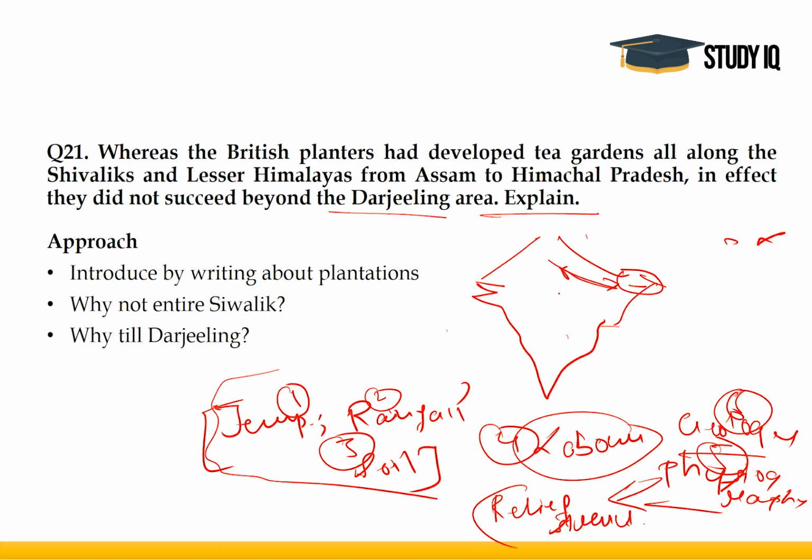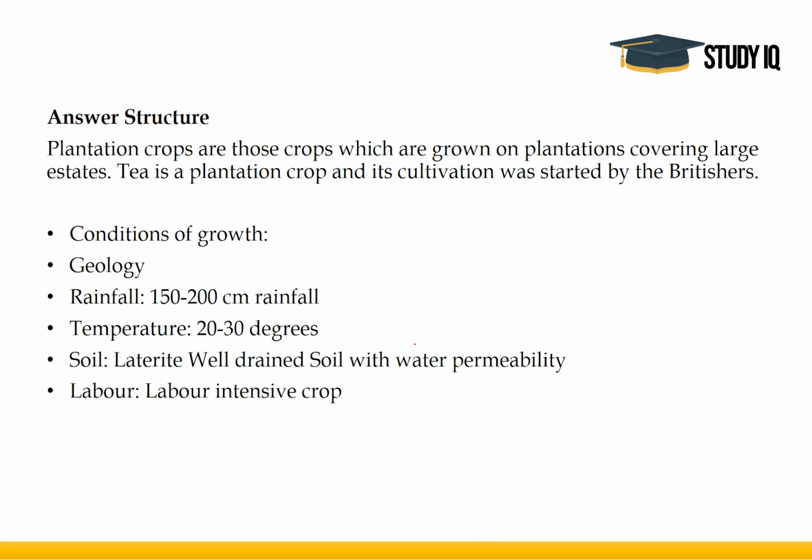Now, because the topic is on plantation crops, you can introduce your answer by writing what plantation crops are and what the examples of plantation crops are. Then you can start about the why: why not the entire Shivalik, why only till Darjeeling? Plantation crops are those crops which are grown on plantations covering large estates. Tea is an example of a plantation crop, and its cultivation was started by the Britishers in order to compete with Chinese tea at that time. Other examples of plantation crops are coffee, which is very common in southern India.